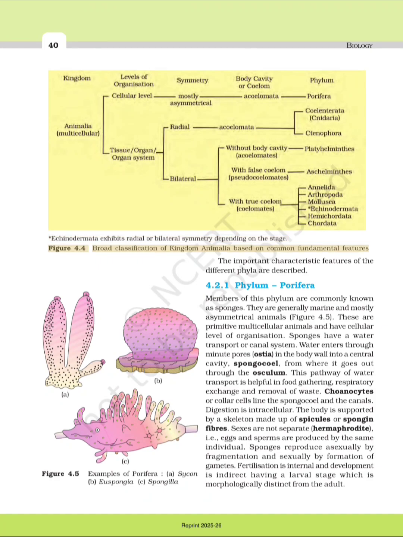Figure 4.4: Broad classification of kingdom Animalia based on common fundamental features. Figure 4.5: Examples of Porifera. A. Scypha. B. Euspongia. C. Spongilla.